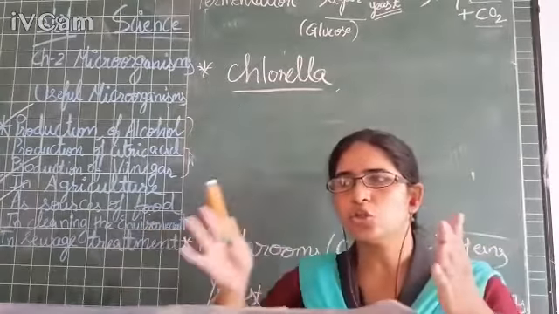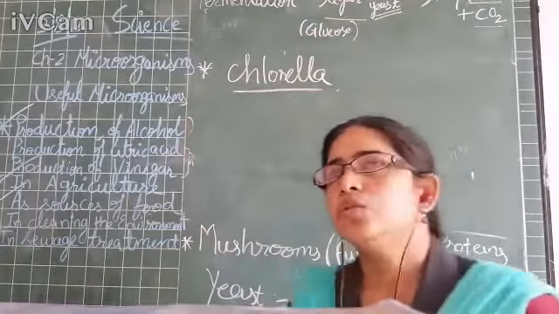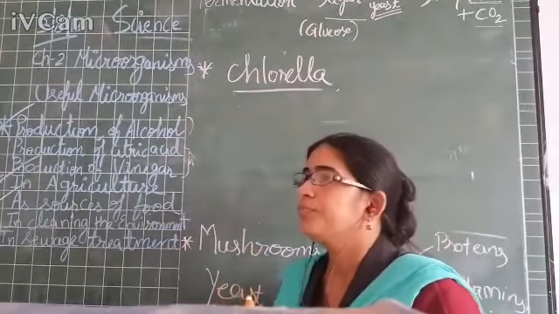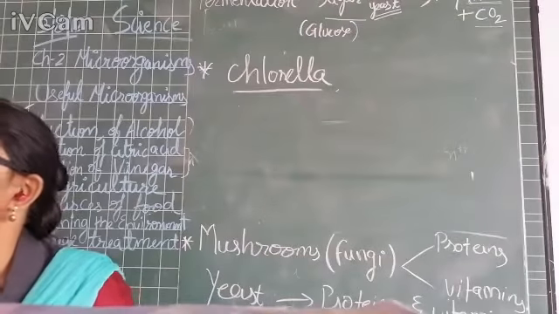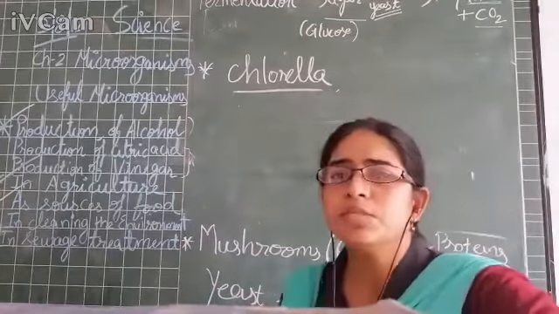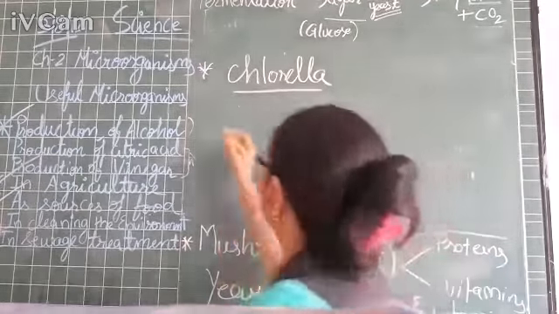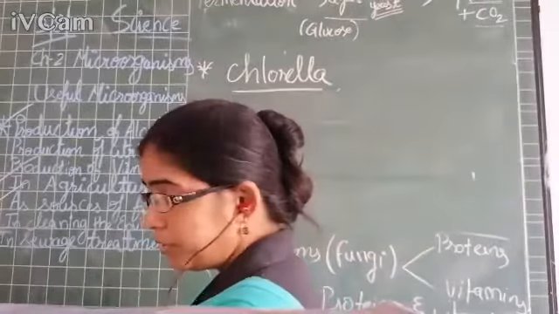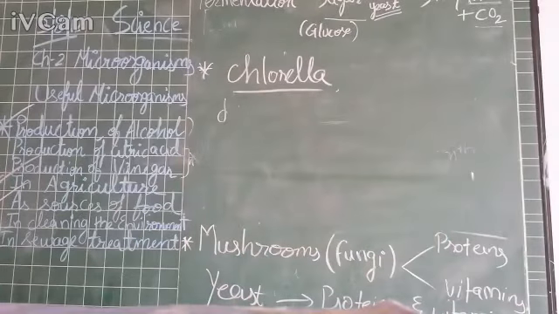To break something into small pieces, that is to decompose. So what do the microorganisms decompose? What do they break down? They break down the dead remains of plants and animals, the dead things.